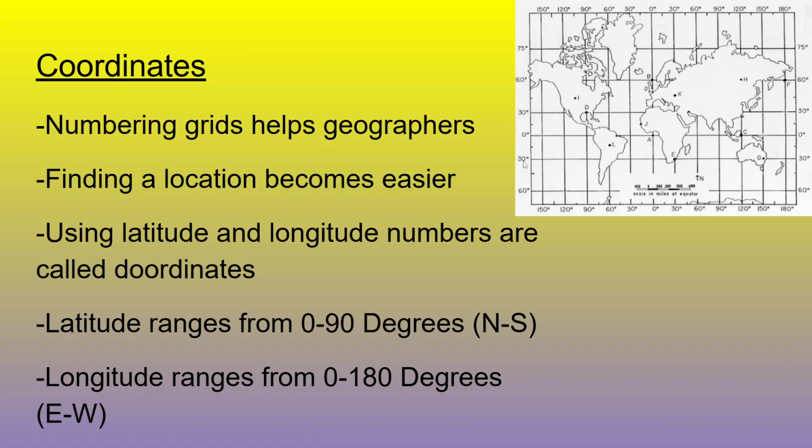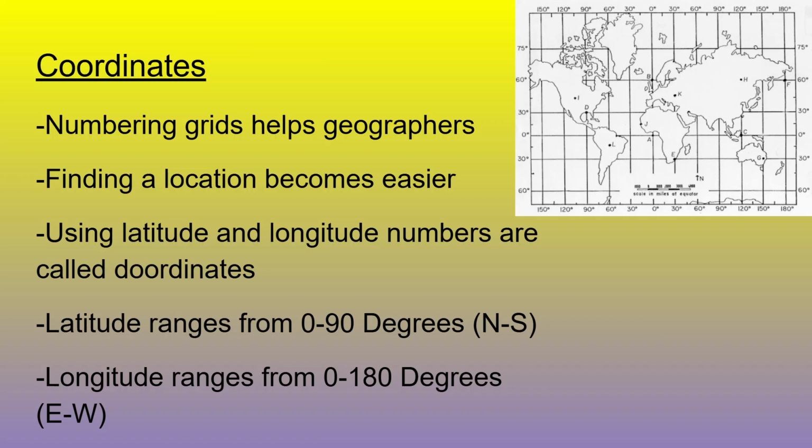Latitude and longitude make it very simple to find city B on a map. And that is actually the Greenwich, England spot, because it lies directly on the prime meridian. So finding a location becomes a lot easier for geographers and for regular everyday people.